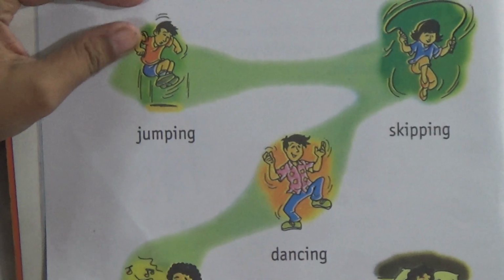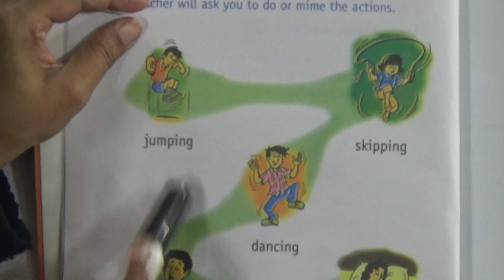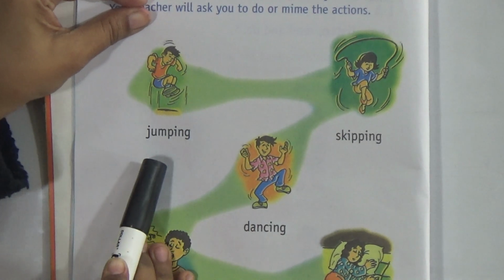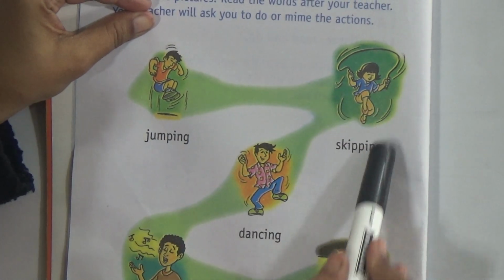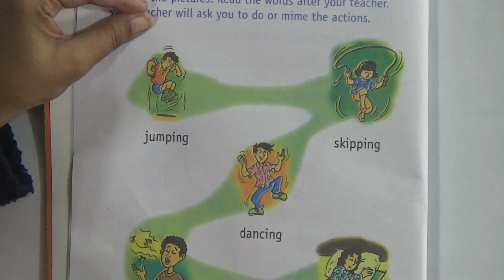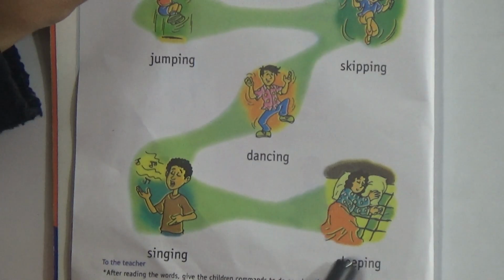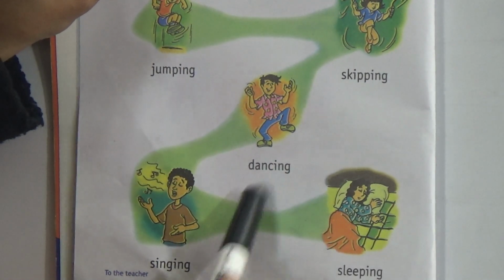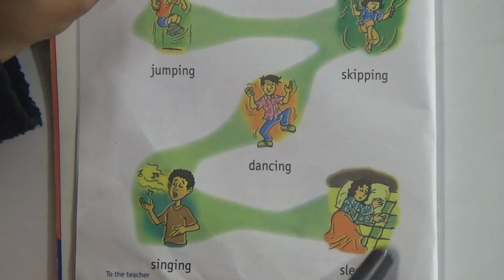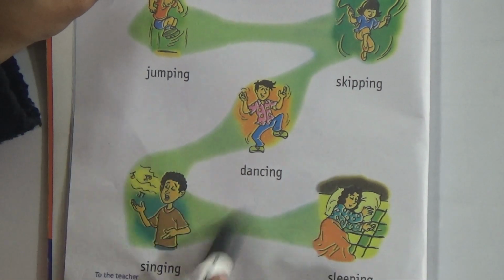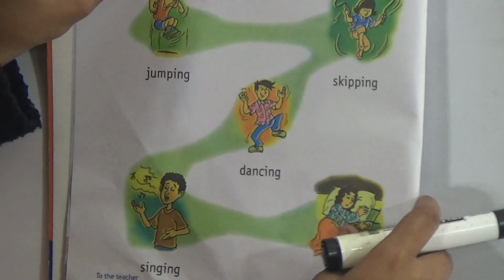This is the next page. Here also we can see different types of actions. The first picture, the boy is jumping here. The girl is skipping. Here the boy is dancing. The boy is singing. And the girl is sleeping here. So here jumping, skipping, dancing, singing, sleeping. Actually all these are different types of actions, okay, that people do at different times.